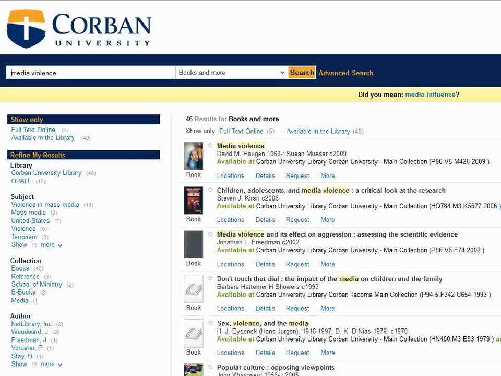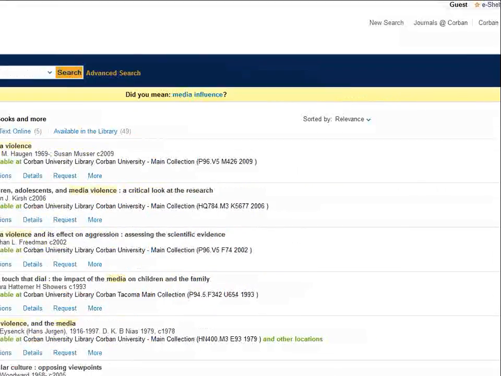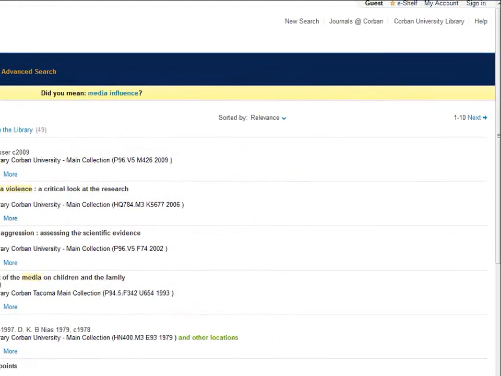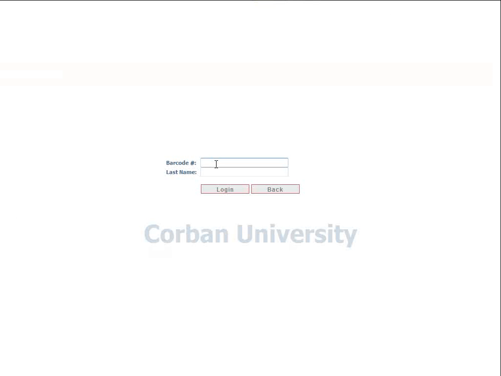Now, if you find these great books that you think will benefit your research, but you are either not on campus or do not want to go down to the library to get the books this time, what can you do? Do we have to find these books all over again? No. If you go to the upper right hand corner of Corbin Search, there's a tab for Sign In. Click on it. It will ask for your last name and a barcode number. This is the same barcode number that is on your student ID card.